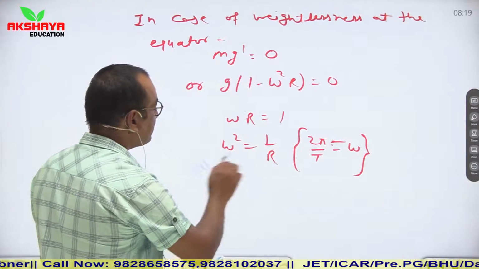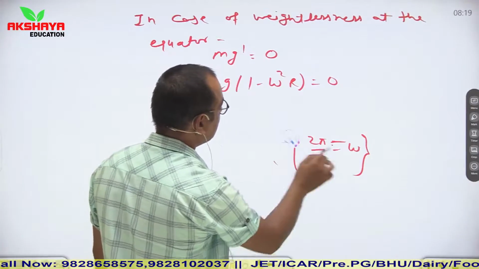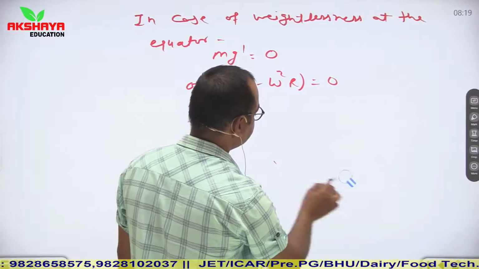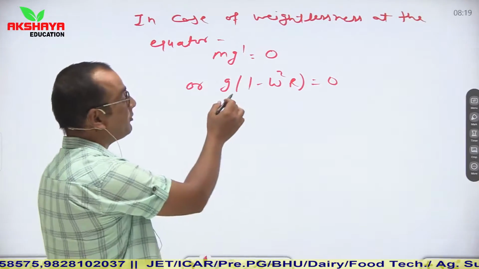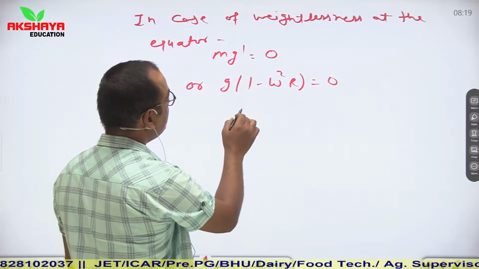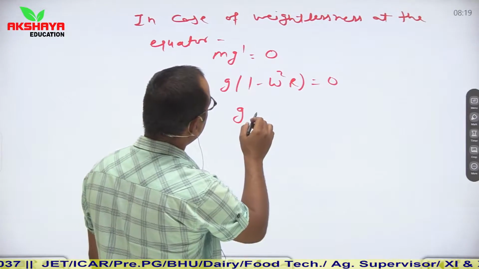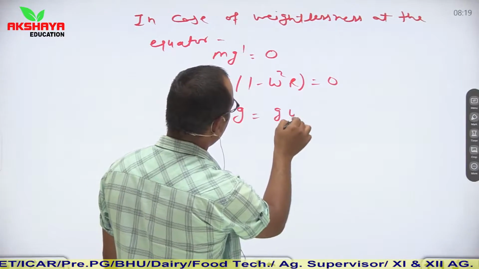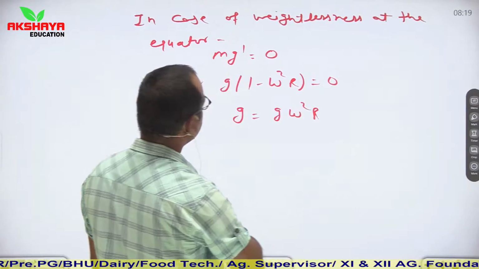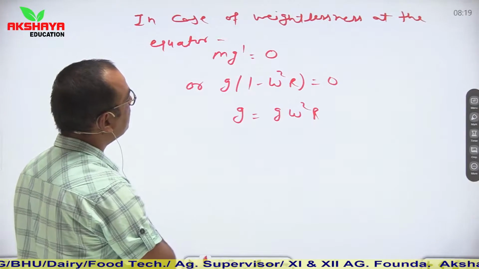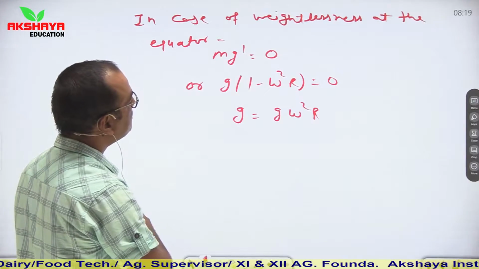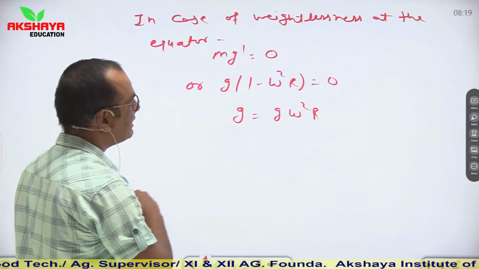Sorry students, I made a little miscalculation here. So from here, g is equal to g into omega square r, or mg dash is equal to m into g minus omega square r. So this relation is right.